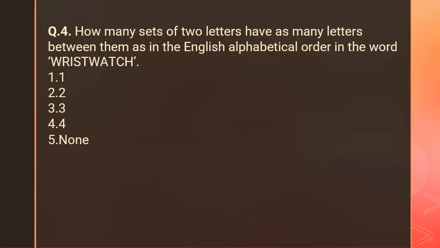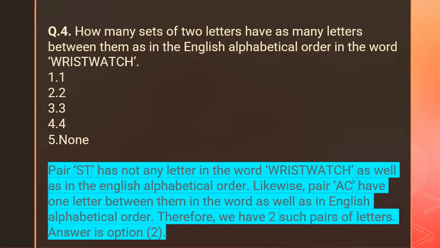W-R-I-S-T-W-A-T-C-H. Your first option for this question is 1, second option 2, third option 3, fourth option 4, and fifth option is none. So you can see the exact answer now.